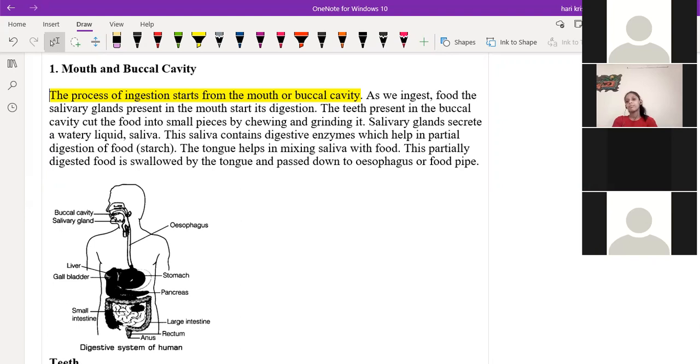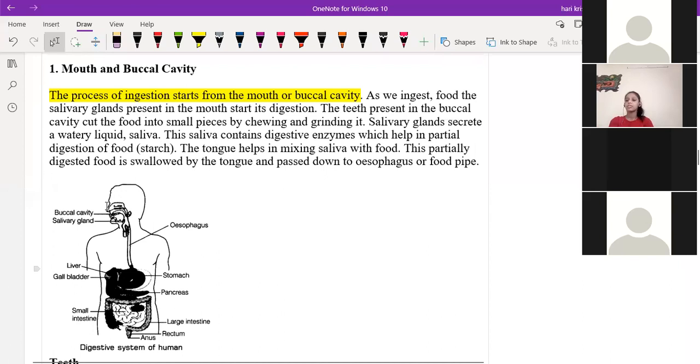So with the help of the tongue, we'll discuss complete details about the tongue also. With the help of the tongue and the teeth, the food will completely become smaller particles, and the salivary glands will mix thoroughly with the food. Clear?